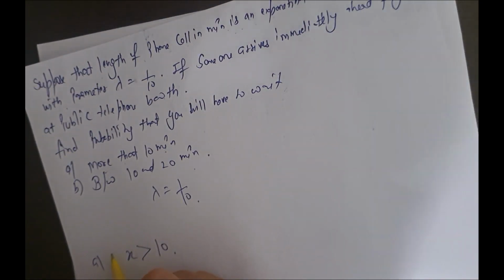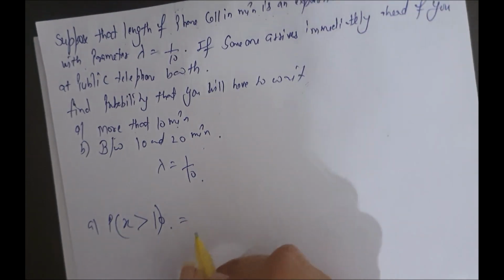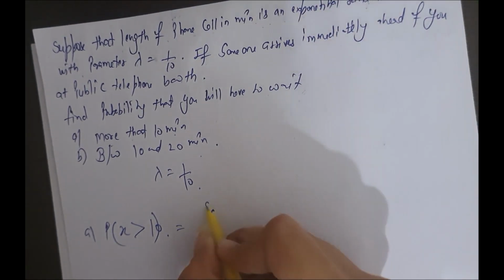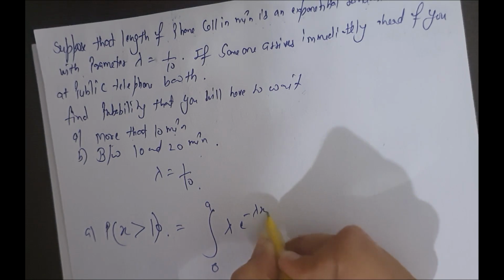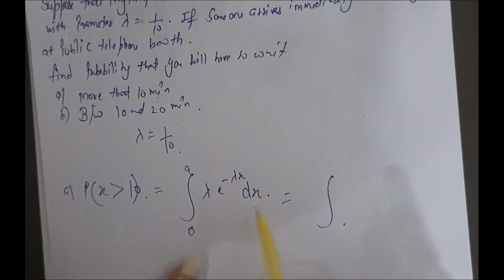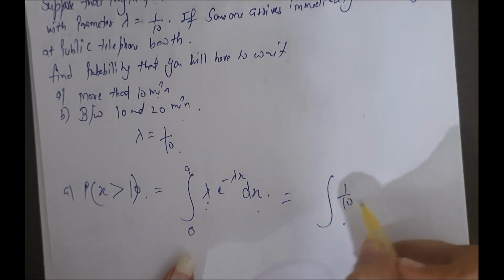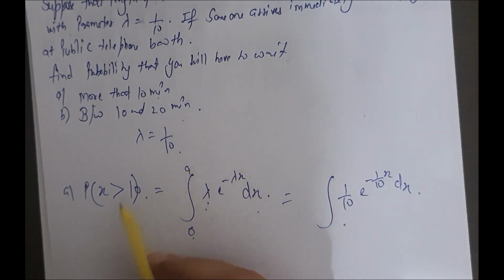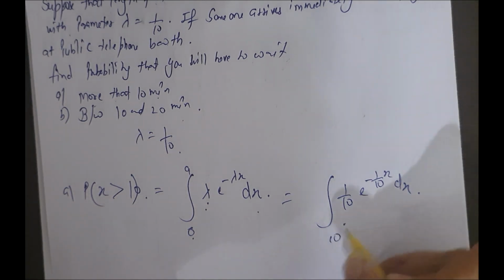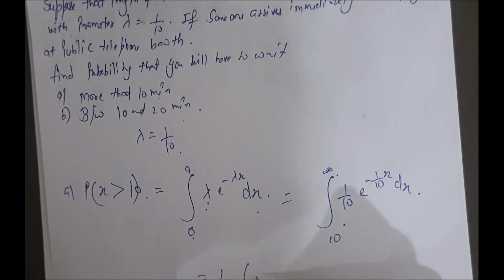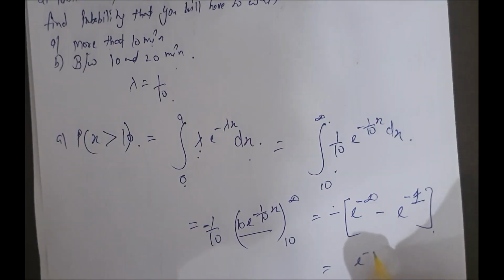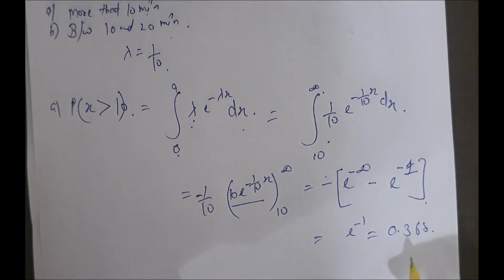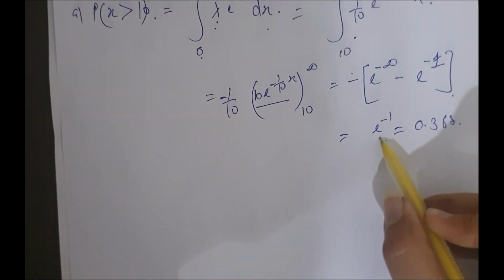Now how do we find it? When x is greater than 10, we will find it by integration of lambda e to the minus lambda x dx. Now this is the PDF, where lambda here is 1 by 10, so e to the minus 1 by 10 x dx. The limits are 10 to infinity. Solve it. The answer will come out to be 0.368. Solve this with the help of a scientific calculator.